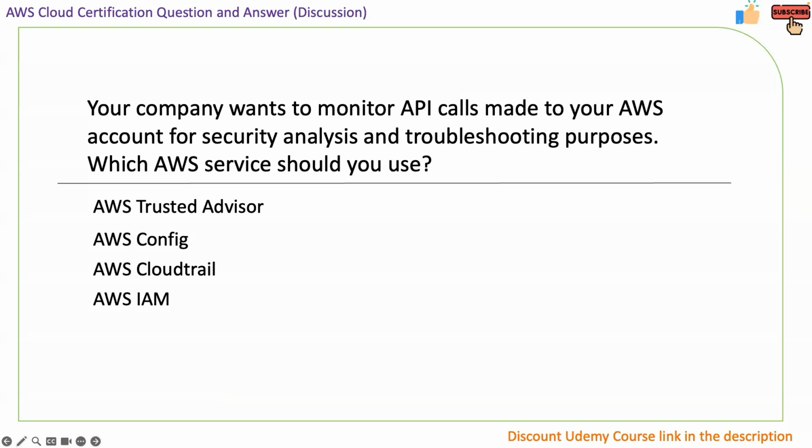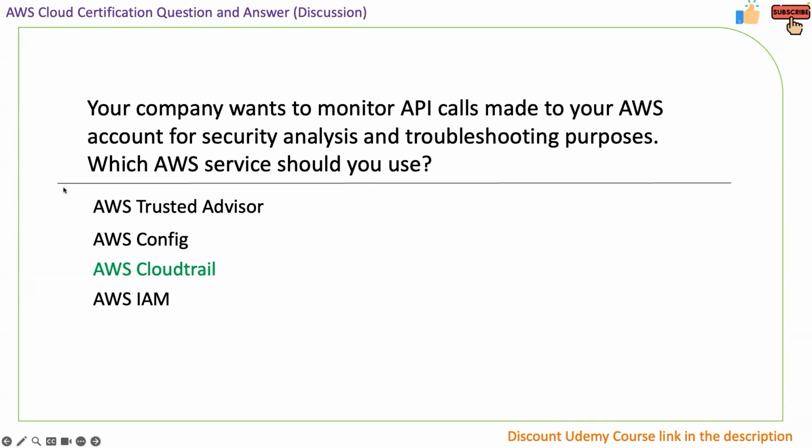Now, how do we go about answering this particular question? Let's try to see what are the options that don't really fit to this particular question. AWS Config is not the right one and AWS IAM is not the right one because they don't really speak about monitoring the API calls made to our AWS account. So AWS Trusted Advisor and AWS CloudTrail are our two best options. So out of AWS Trusted Advisor and CloudTrail, which can be much suitable, right? The answer here is AWS CloudTrail.